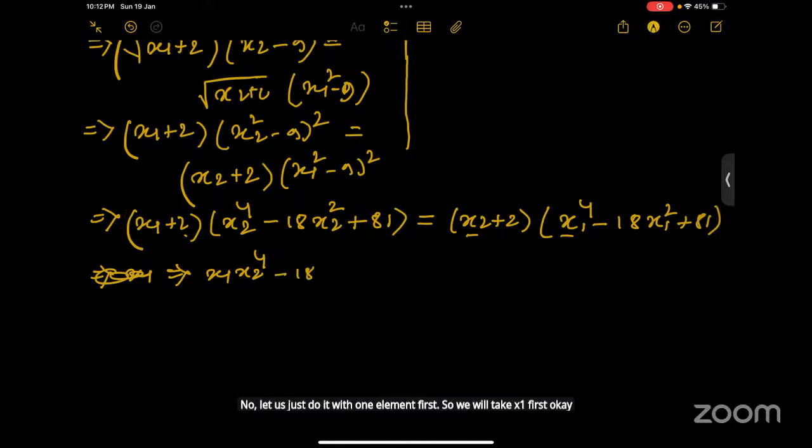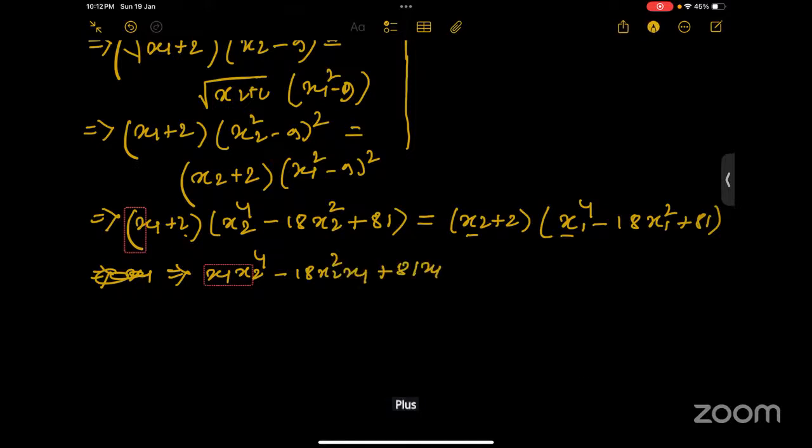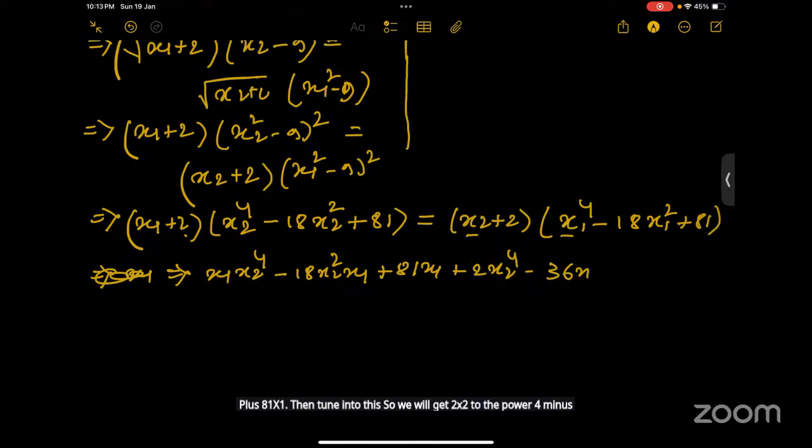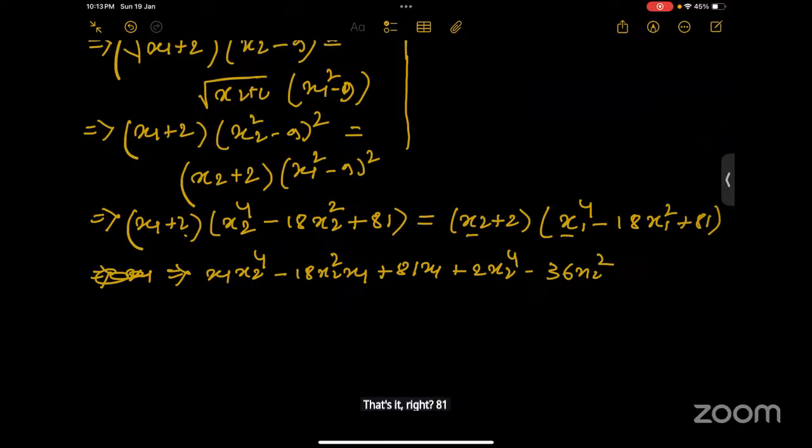So 15 x2 square x1 plus 81 x1. Then 2 into this, so we will get 2 x2 to the power 4 minus 36 x2 square. That's it, right? 81 into 2 will be cancelled out, right?